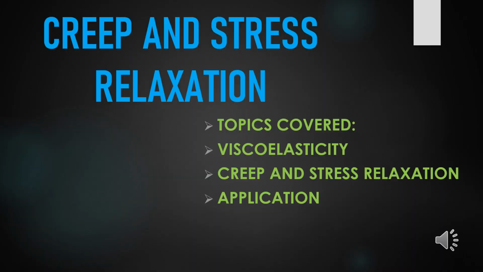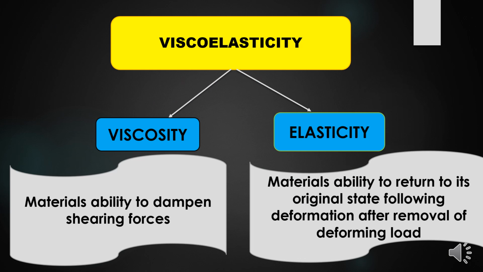So, creep and stress relaxation is a time-dependent property of connective tissue in our body. Today we'll be covering these topics: viscoelasticity, creep and stress relaxation, and their application. First of all, let us see what viscoelasticity is.